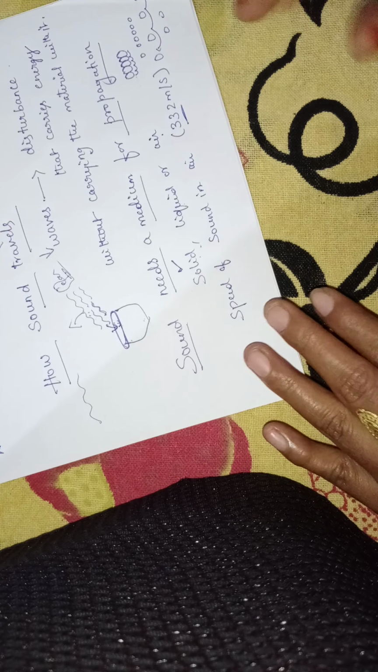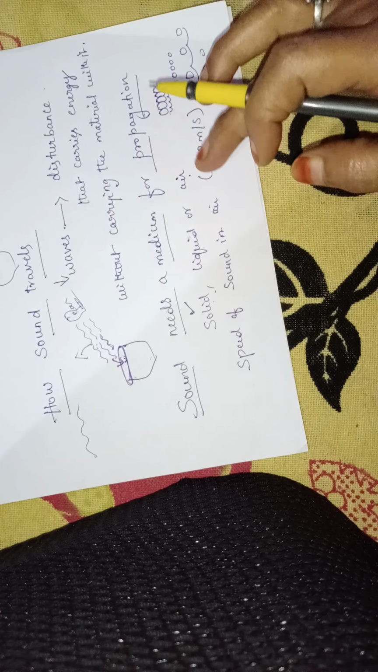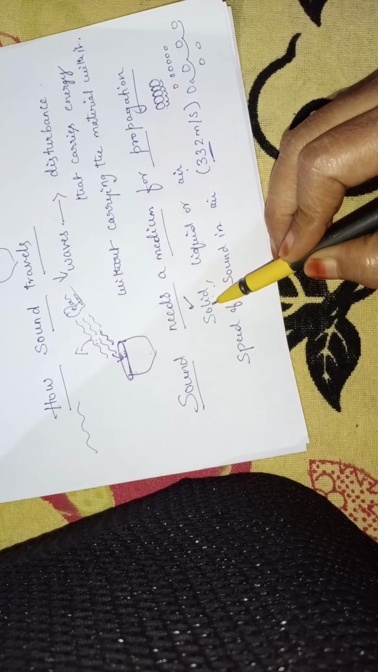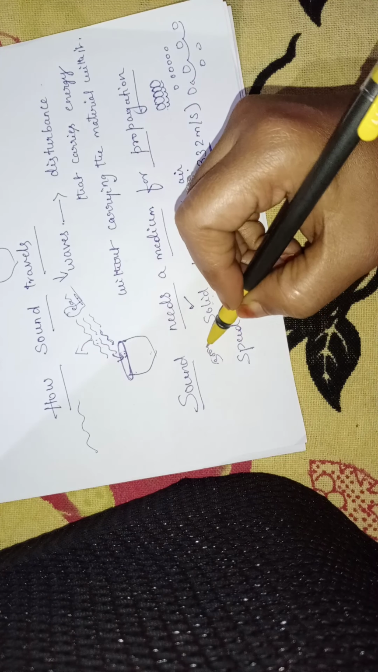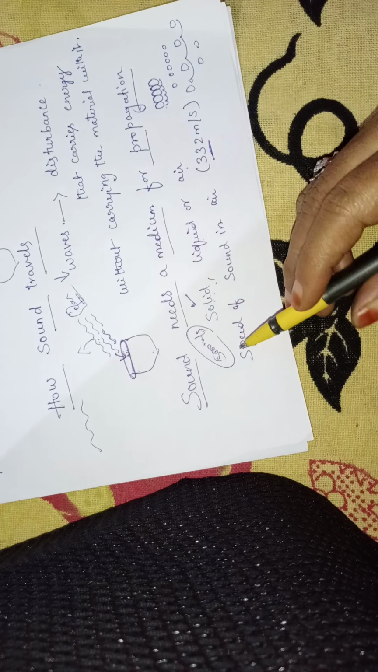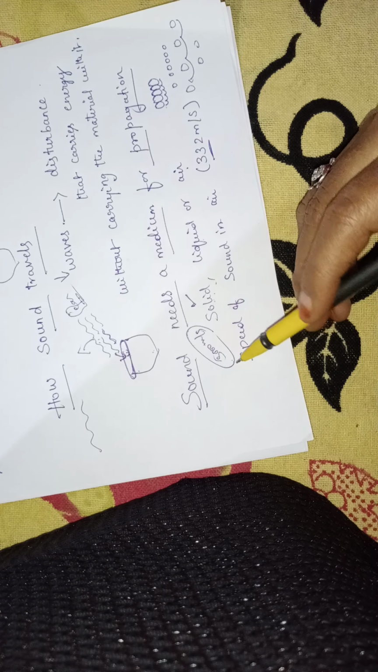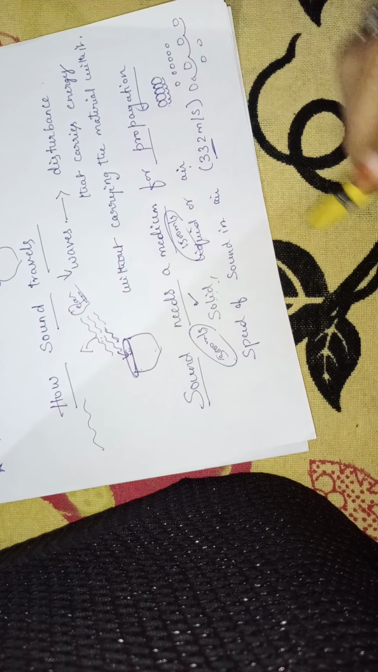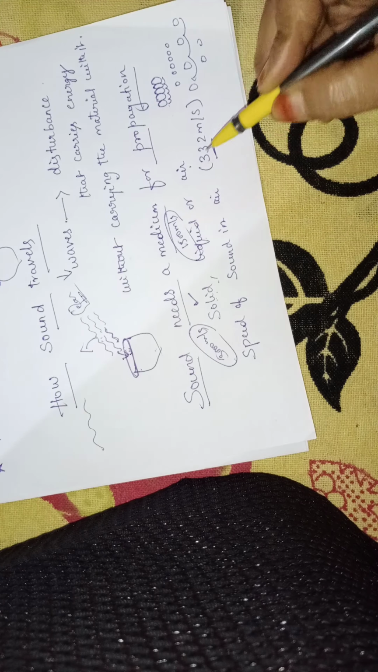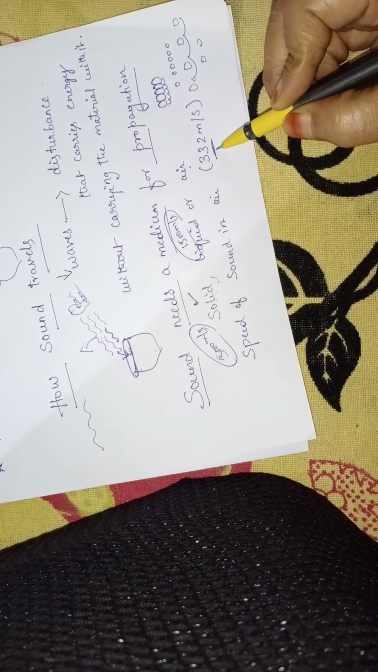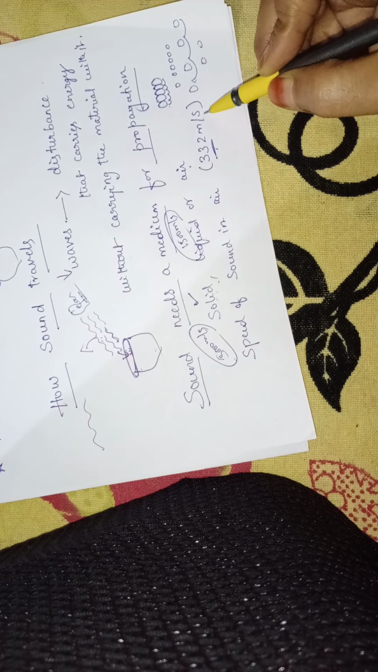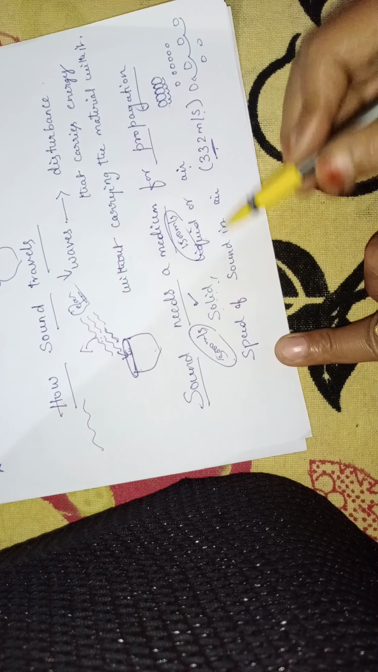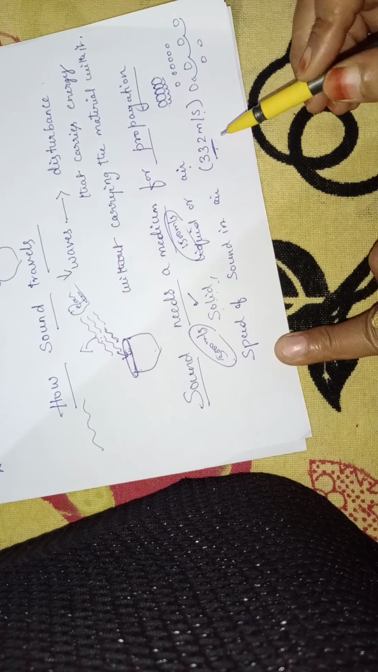So when we are talking about solids, liquids and gases, in solids sound can travel very fast, around 5000 meter per second. In liquids, it is around 1500 meter per second. In gases, it is 332 meter per second. So in which one is the sound traveling very fast? Solids. In air, it is very less.